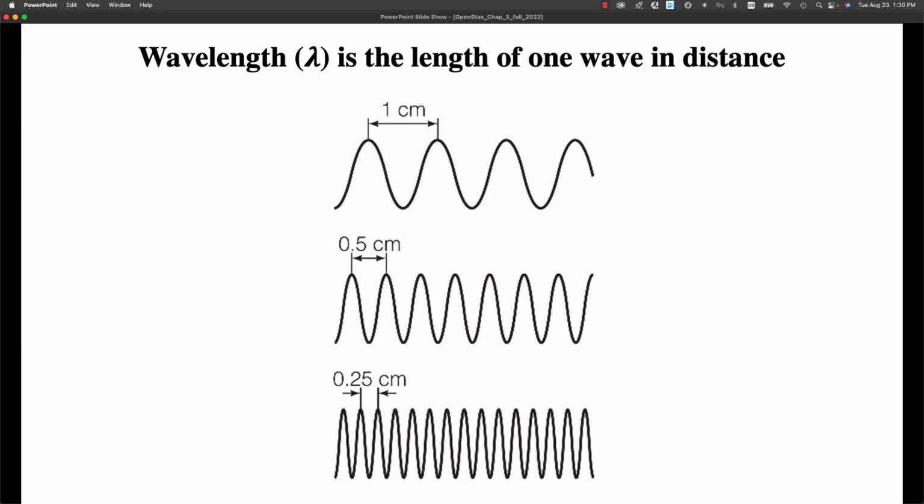Wavelength is the length of one wave in terms of distance. And so in the previous slide we had plotted as a function of time. Here we plot as a function of distance. And so we have a distance of 1 centimeter going from top to top, and so that would be the wavelength. We could also have gone from bottom to bottom. That would be 1 wavelength, 1 centimeter.